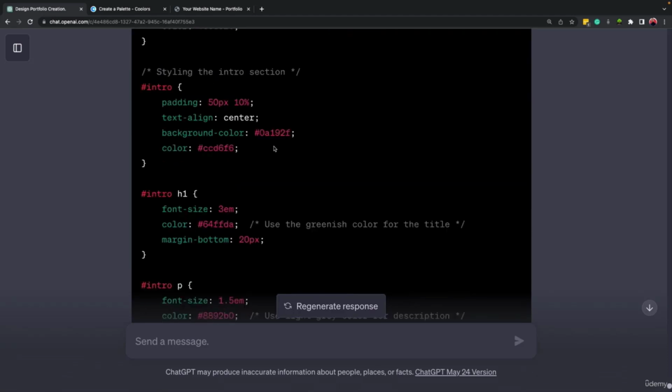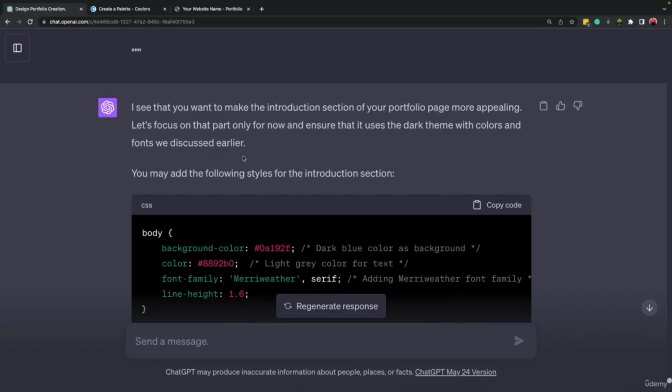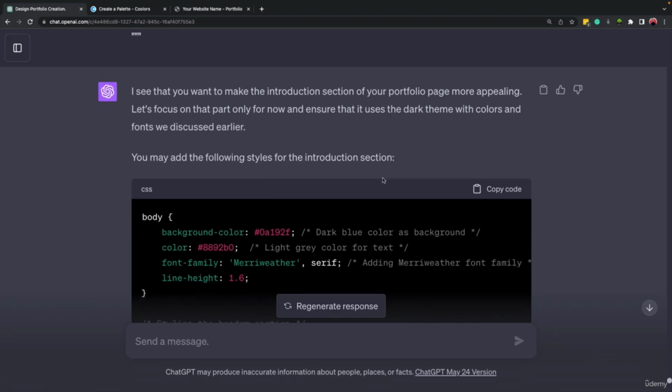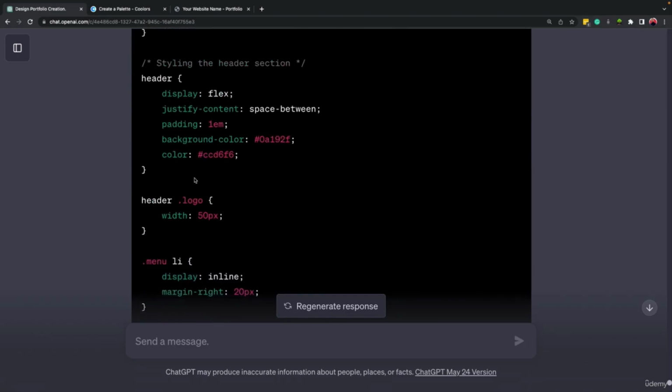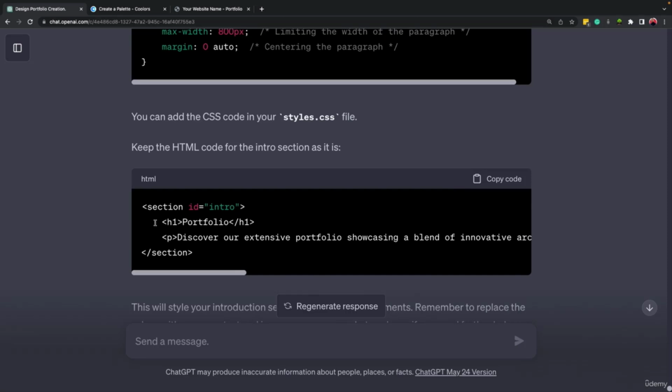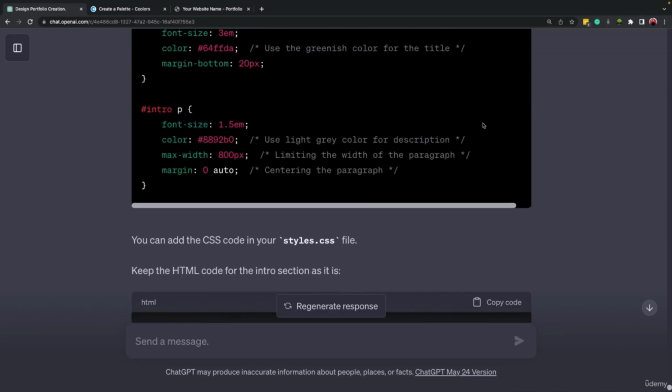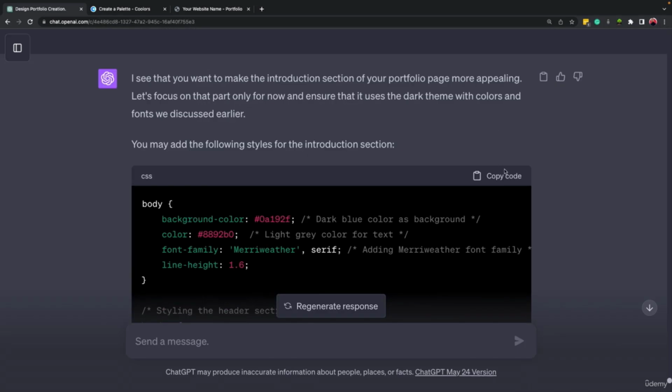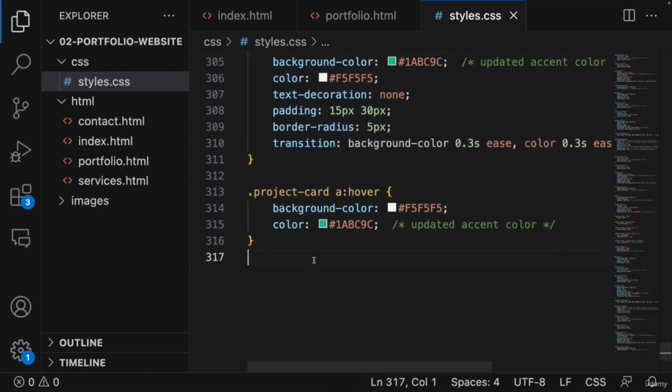All right, so the response is complete. It mentioned that you may add the following style for the introduction section. It wrote some code. And let's scroll down. Here it told us that we can keep the HTML code for the introduction section. Let's come here and copy and paste the CSS code.